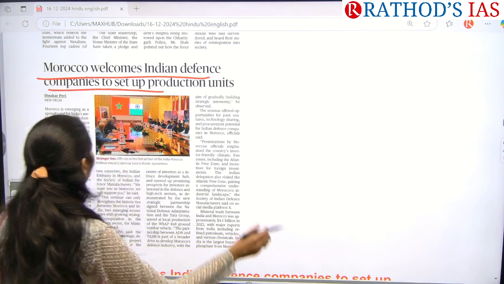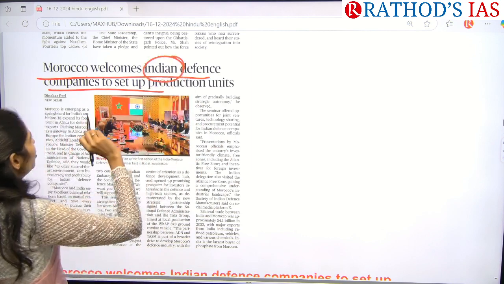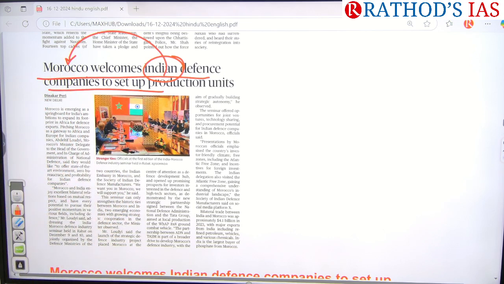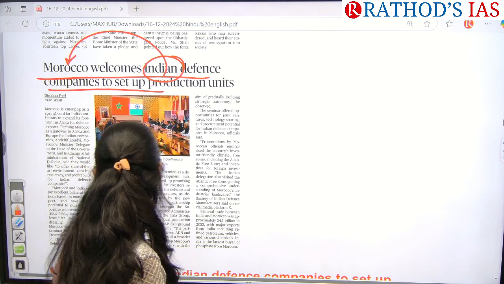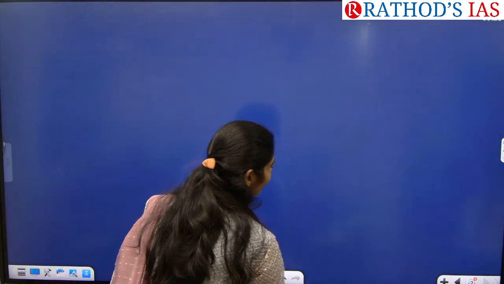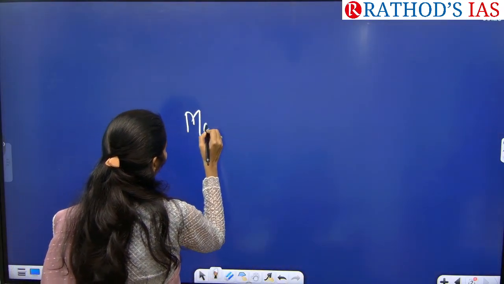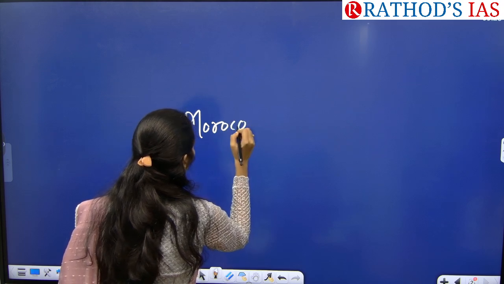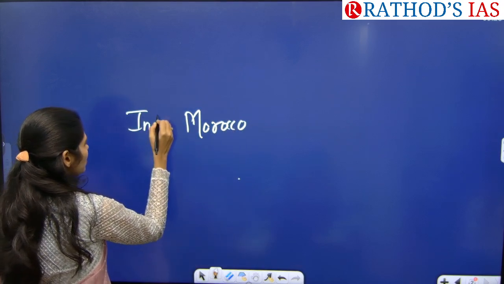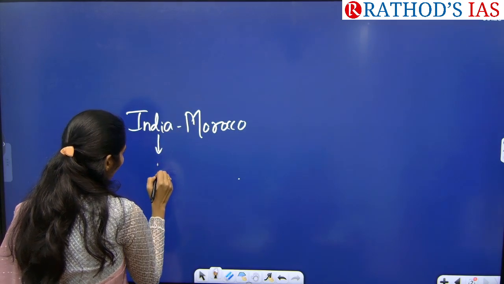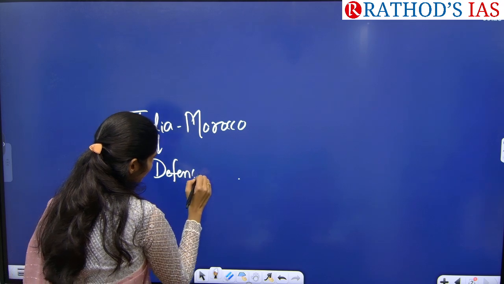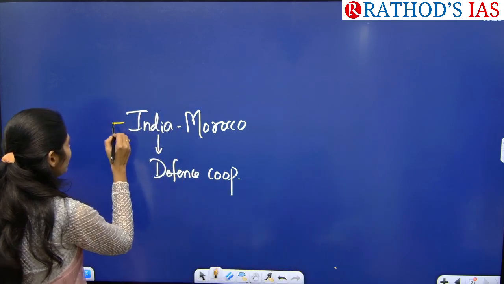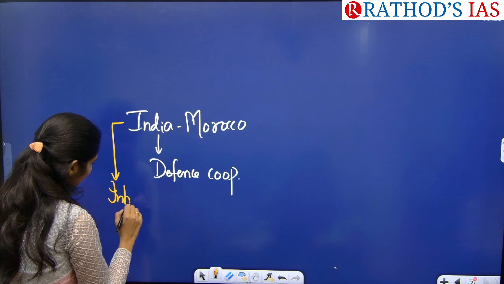Okay. So here this article is saying that India is going to start defense companies in Morocco. So how will it be an advantage for India? Okay. So in Morocco, India is going to provide. So India-Morocco relations, and we are going to have defense cooperation between these two countries. So what is India's interest? Are you getting my question? What is the interest of India here?